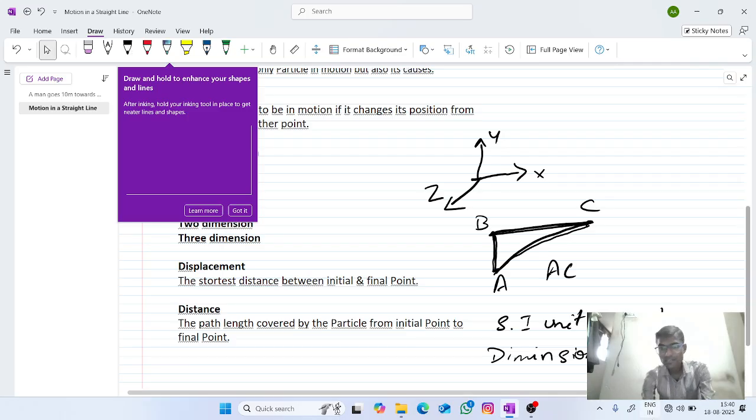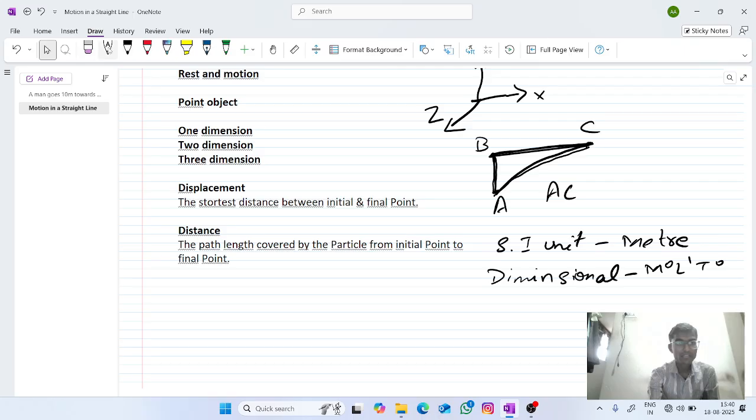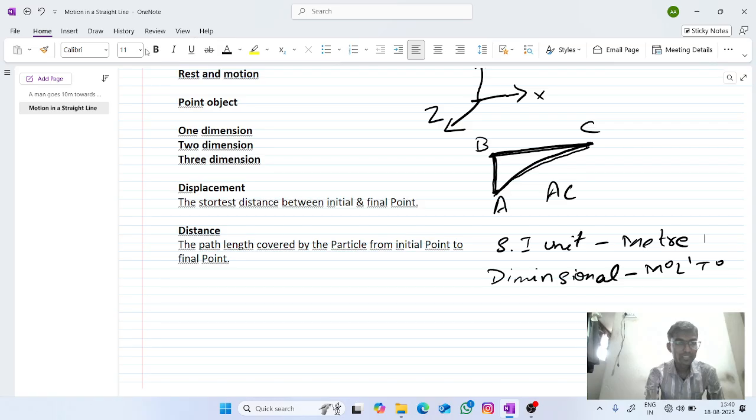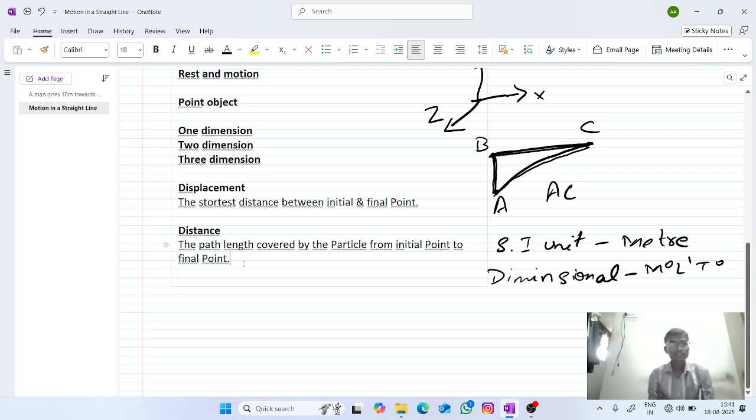Here only length will be there. Meter means it is length here. So this is about distance and displacement. Next we'll see about speed.